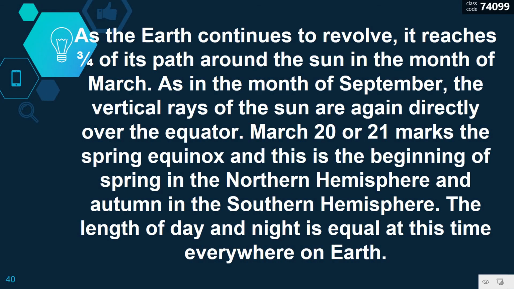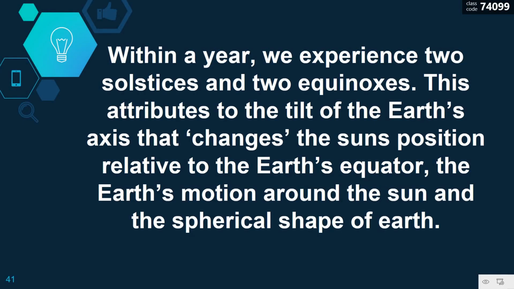As the Earth continues to revolve, it reaches three-fourths of its path around the Sun in the month of March. As in the month of September, the vertical rays of the Sun are directed over the equator. March 20 or 21 marks the spring equinox, and this is the beginning of spring in the northern hemisphere and autumn in the southern hemisphere. The length of the day and night is equal at this time everywhere on Earth. Within a year, we experience two solstices and two equinoxes.